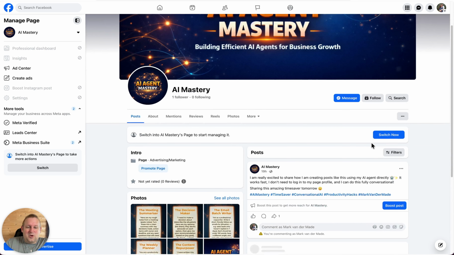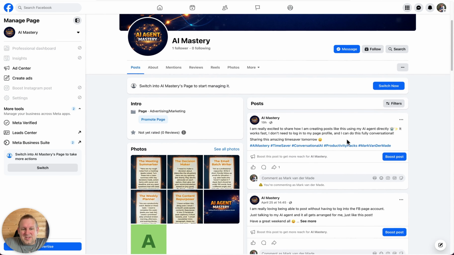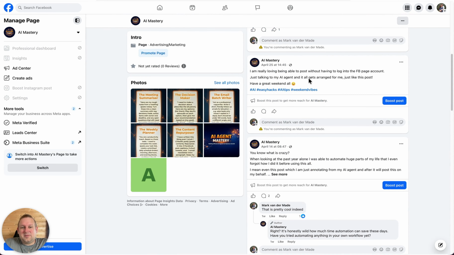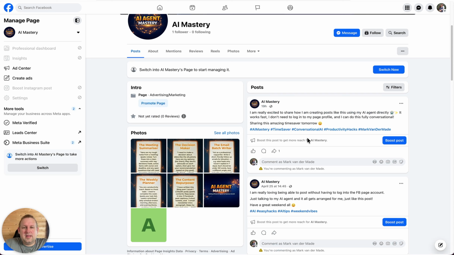And you can see several posts that I already created. This is just a test post, as you can see. And this one was also created by the AI agent itself. So today I'm going to show you how that works and how you could create it yourself.